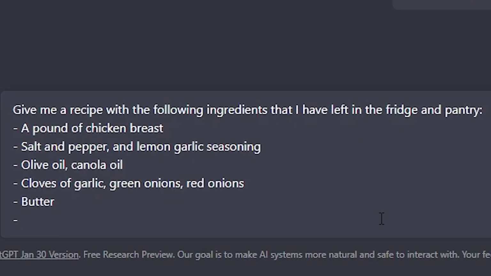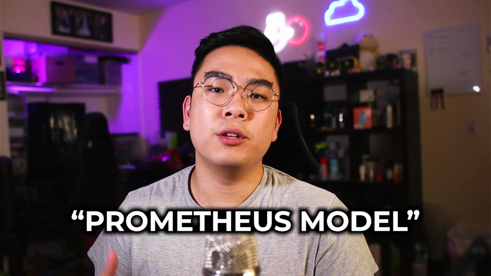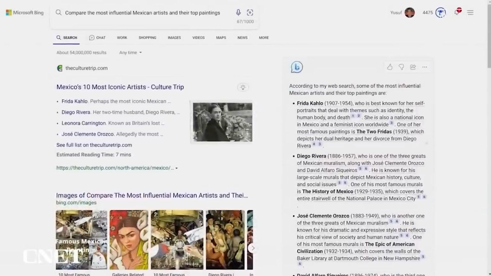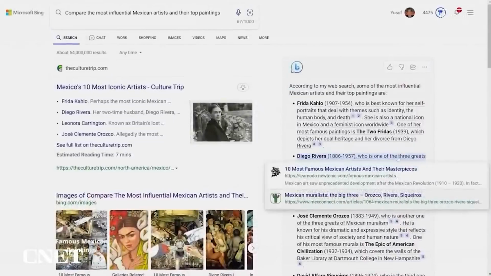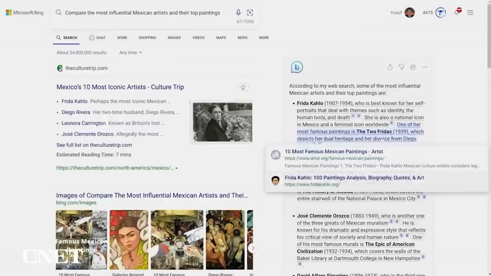Now, many people believe that Bing AI is literally just ChatGPT with a different user interface and just it being reworded to Bing AI. However, that is not true, because Bing AI actually implements ChatGPT's newer model, the 3.5, in which they call the Prometheus model, to be the backbone of that Bing AI itself. Bing AI itself can actually access real-time world internet data, because in a study where they actually tried it out, Bing AI was actually able to retell the story of its own launch from a news article that was published within the same hour that Bing AI was asked that question.